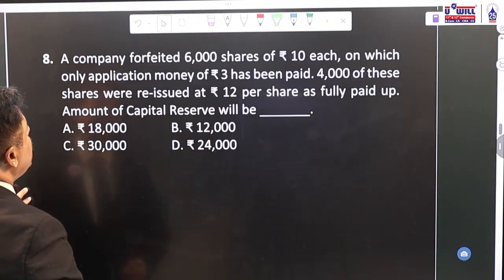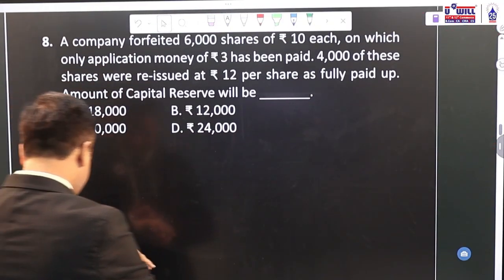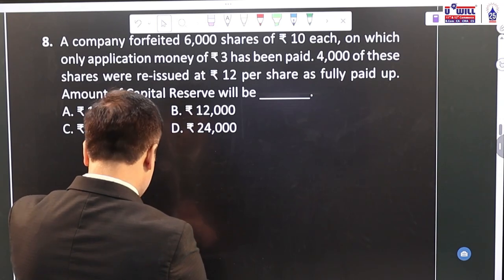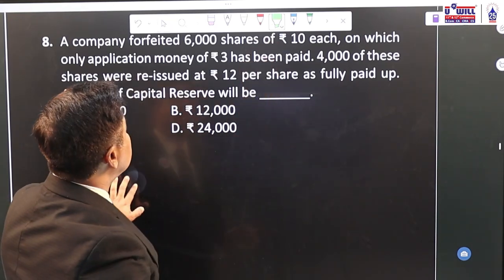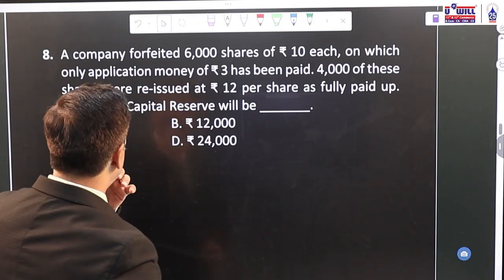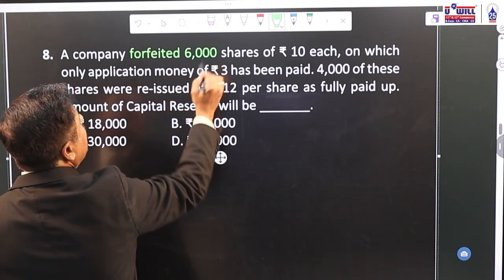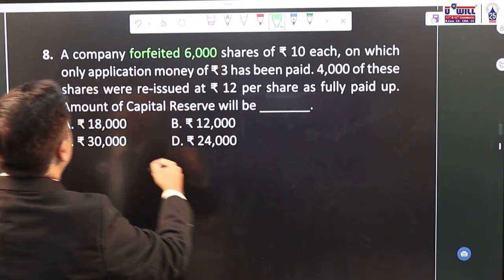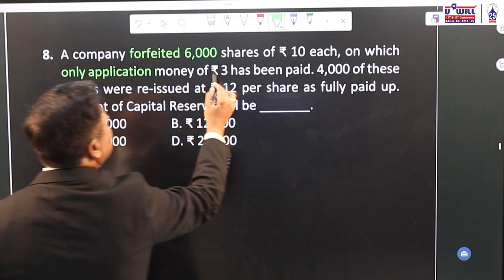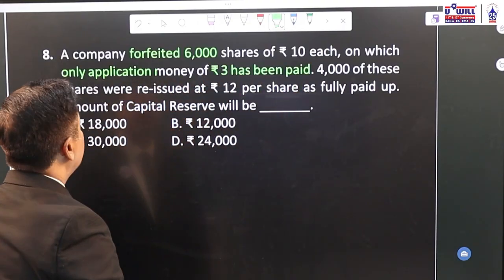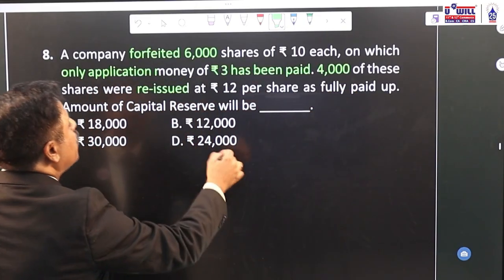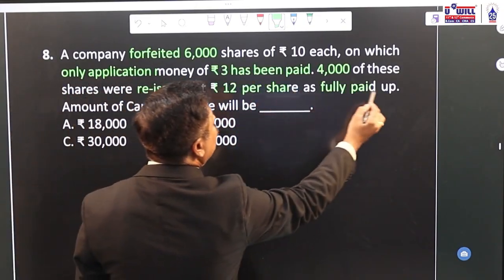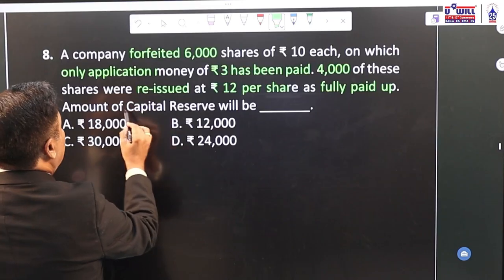Question number 8, going further, look at it. A company forfeited 6,000 shares of rupees 10 each, on which only application money of 3 has been paid. 4,000 of these shares were reissued at rupees 12 per share as fully paid up. Amount of capital reserve.